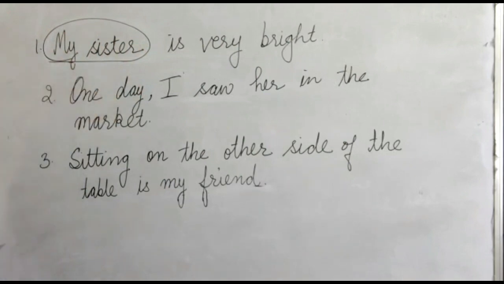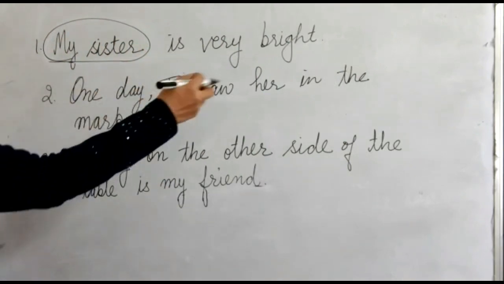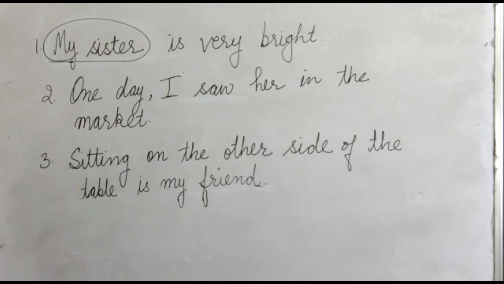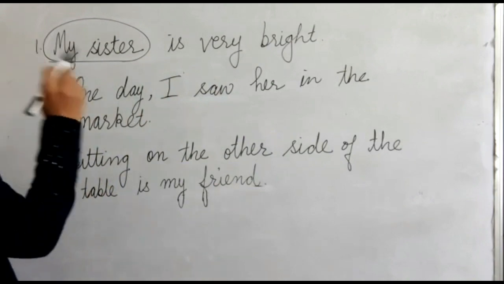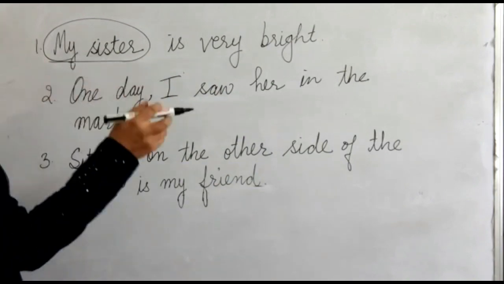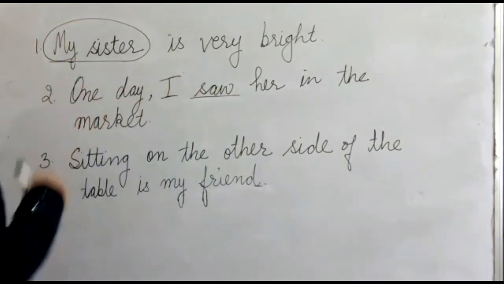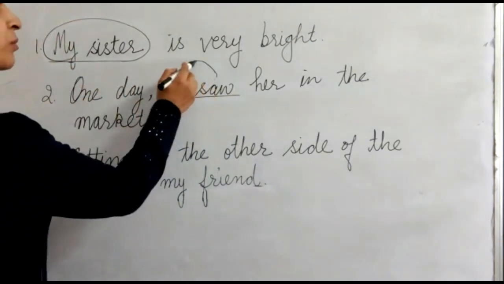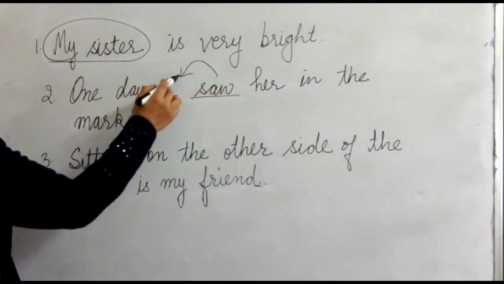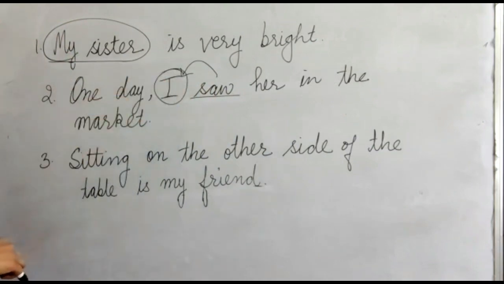But in the second sentence that says, one day I saw her in the market, when we have a first look at the sentence, it seems that the subject here is one day. But if we see the sentence carefully, we will know that the verb here is saw and it is being performed by I. So I is the subject in this sentence.